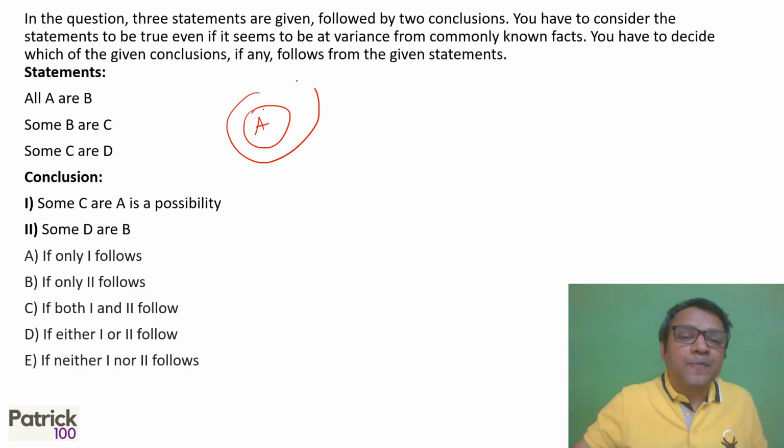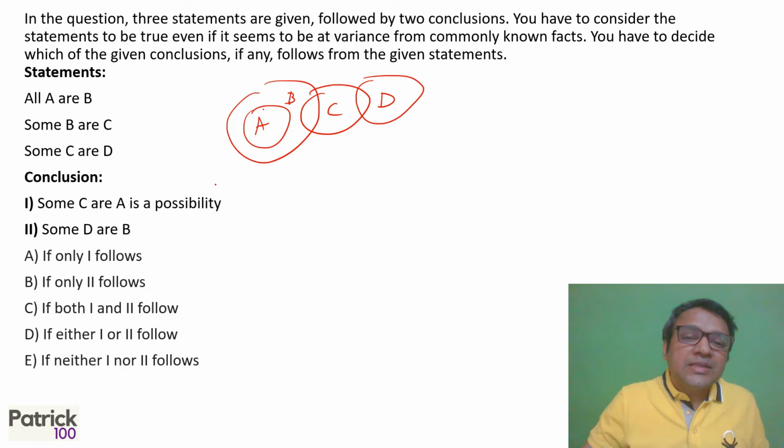All A are B. Some B are C. Some C are D. Some C are A is a possibility. So again, since there is no in the statement, all possibilities normally are true. So some C are A is a possibility is true.